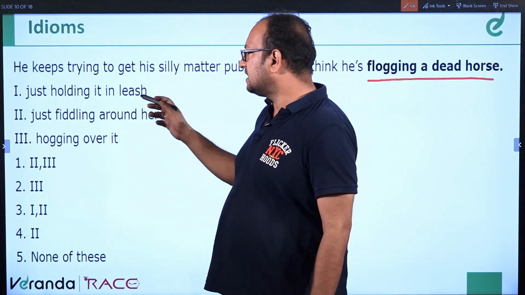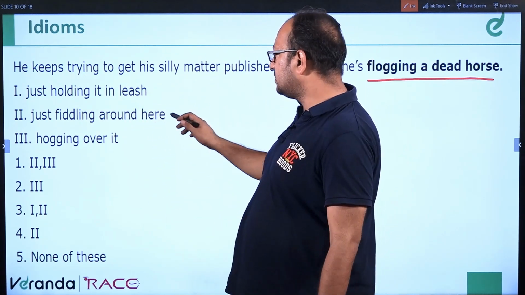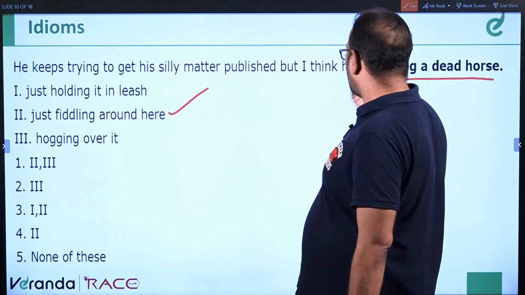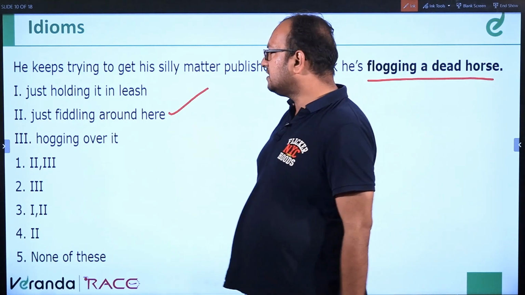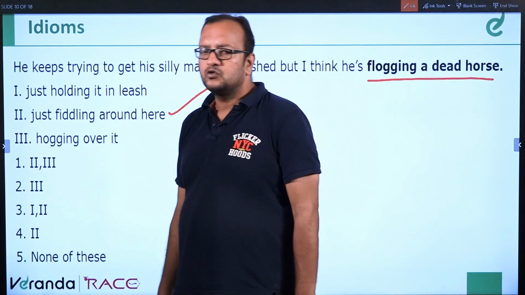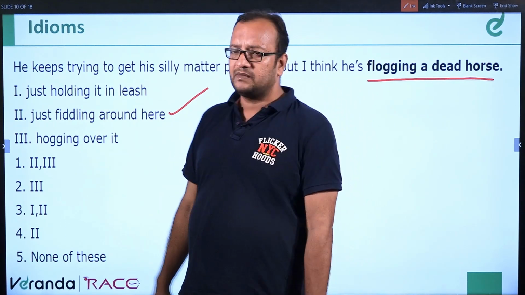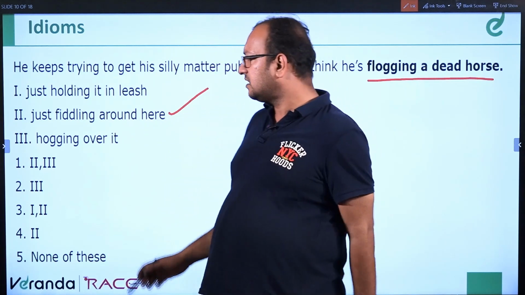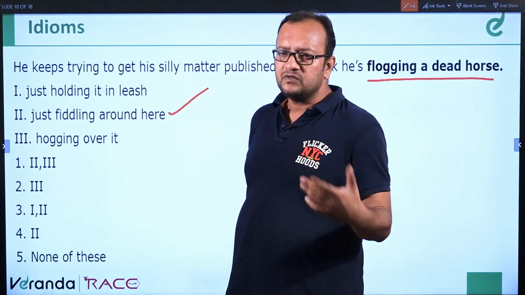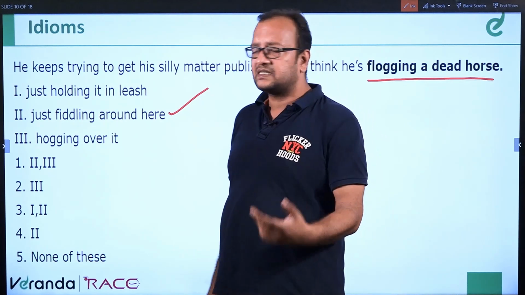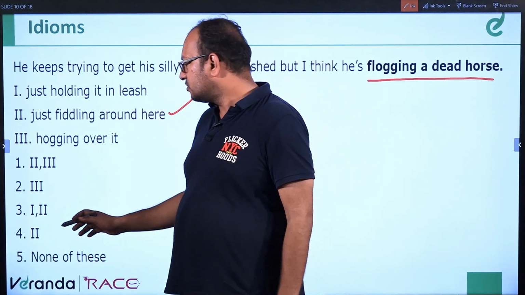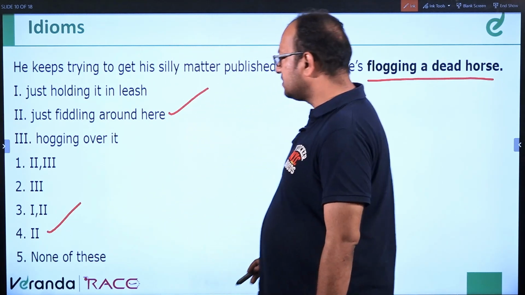So just holding it in leash, just fiddling around. So this is one option which means the same as flogging a dead horse. Hogging over it, just holding it in leash, do not mean the same, which the question means. Just holding it in leash means trying to control something, and hogging over it means trying to supersede something. So just fiddling around here will mean the same. So only 2 is the answer. Clear?